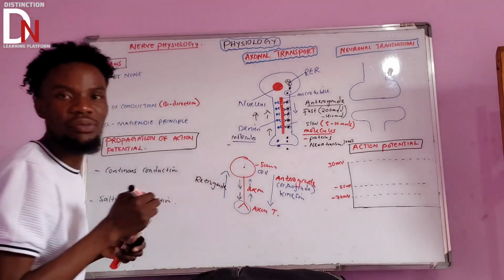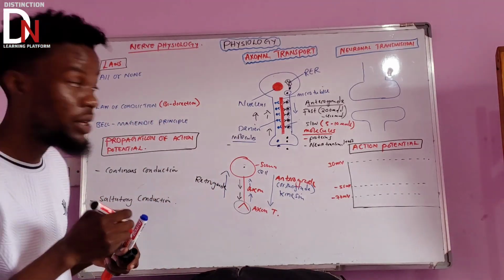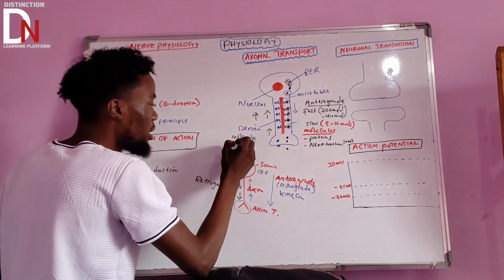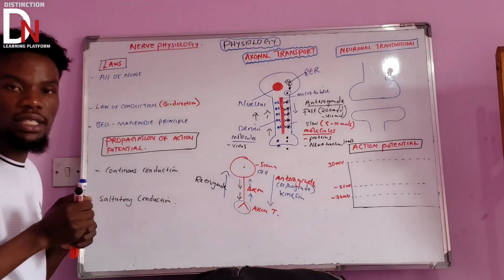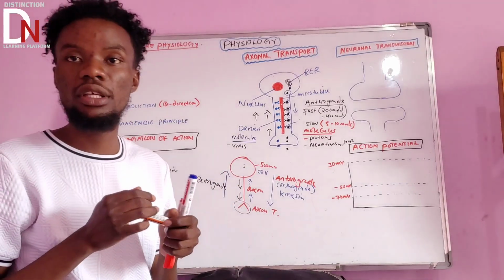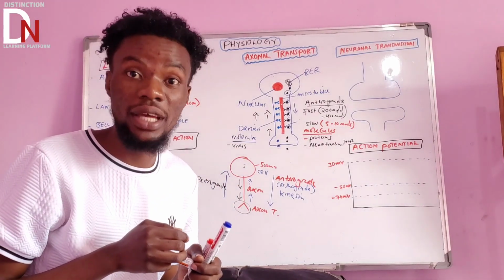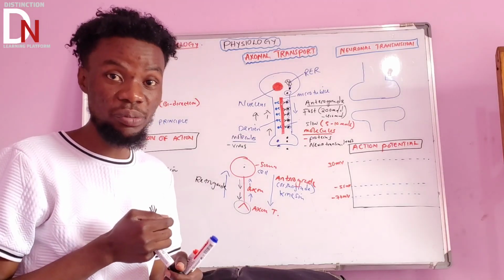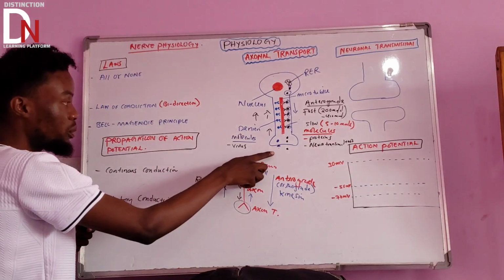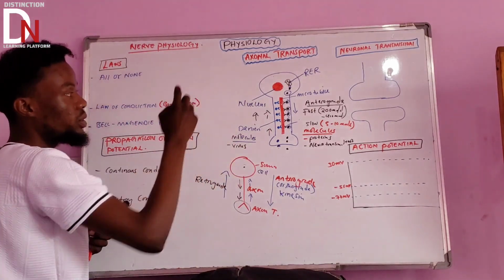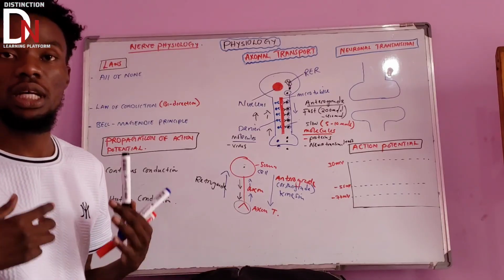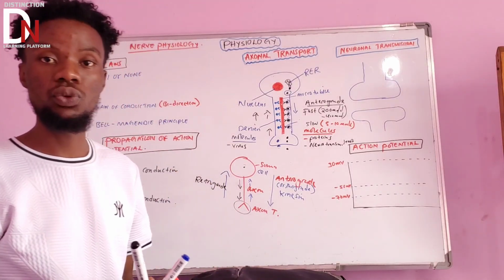Let's start with a very dangerous one, which is a virus. What is a good example of a virus that is transported via the retrograde? Rubella virus. That is very, very important. Rubella virus is going to be transported via the retrograde type of transport, and it will start causing infections, which is very bad.